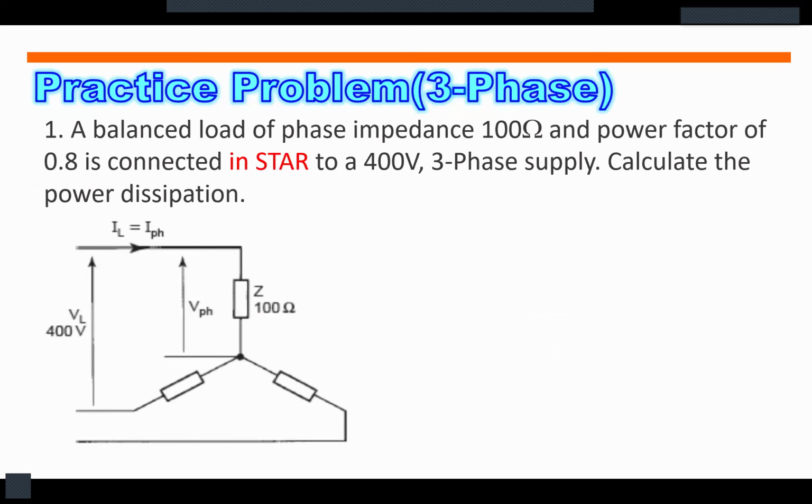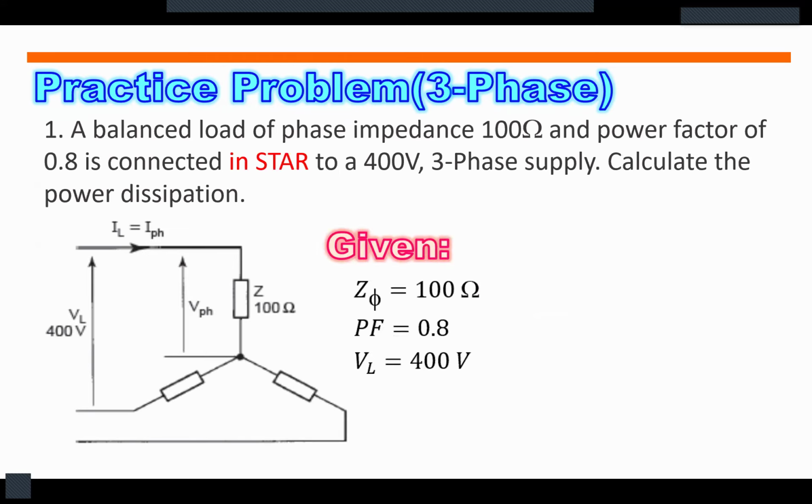So let's have a practice problem for a three-phase Y-connected system. A balanced load of phase impedance 100 ohms and power factor of 0.8 is connected in star to a 400 volts three-phase supply. Calculate the power dissipation. Star is another word for Y. So we have the following givens. The phase impedance is 100 ohms. The power factor is 0.8. And the line voltage is equal to 400 volts. We are asked to solve for the power.